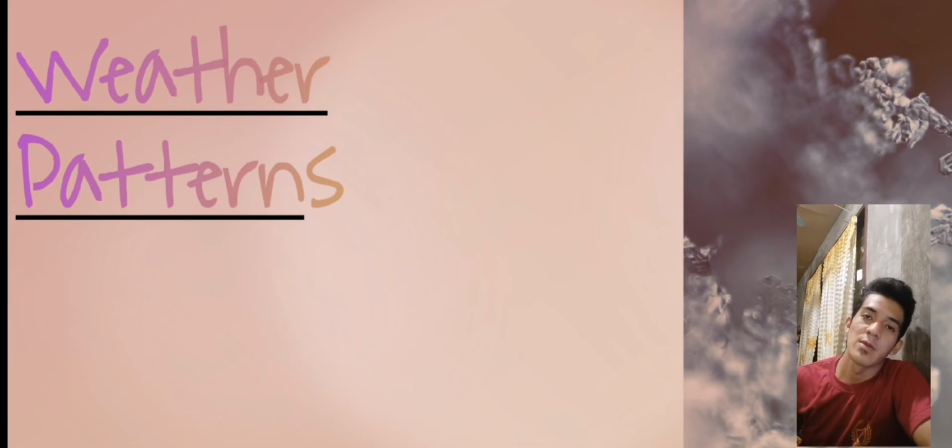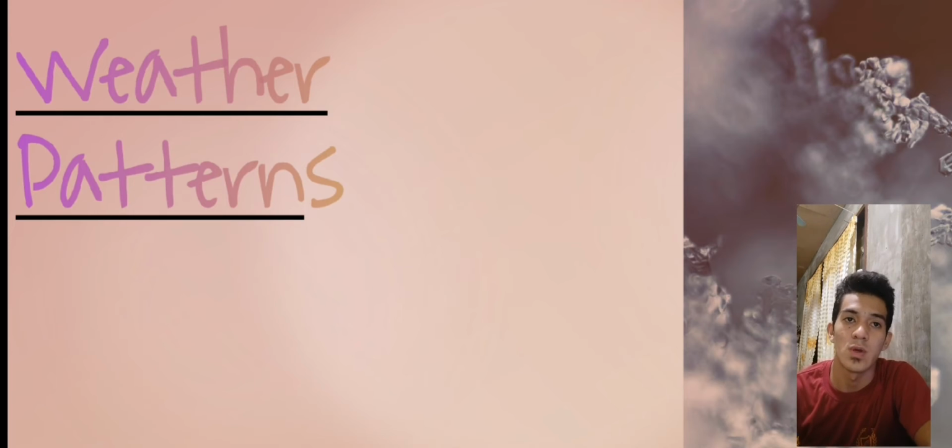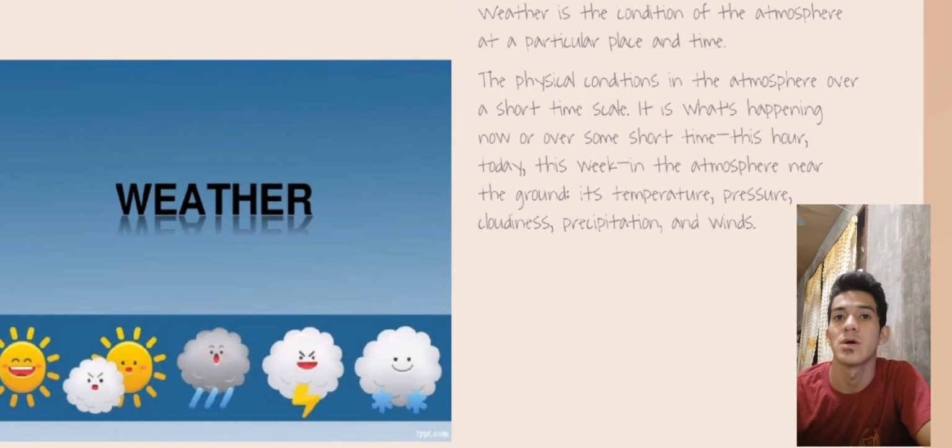Hello everyone, today I'm going to explain to you what weather patterns are. Weather is the condition of the atmosphere at a particular place and time. We all know that weather is the everyday state of the atmosphere. A small change to any of these conditions can create a different weather pattern.